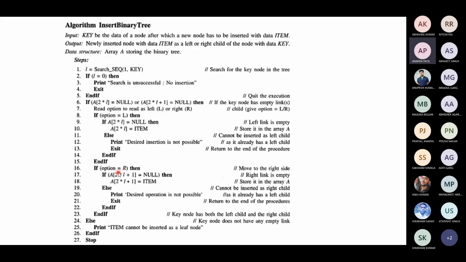Likewise, if the location where you want to insert is right, you go to the particular position 2L plus 1. If it is not null, then you say that the desired operation is not possible because it already has a left child. No, it should be right child. Here it should come right child.